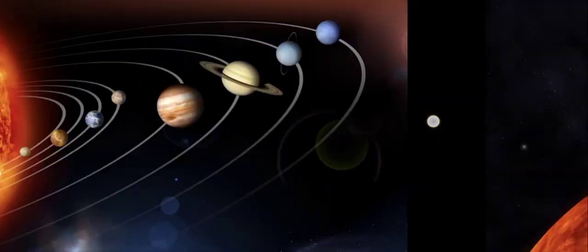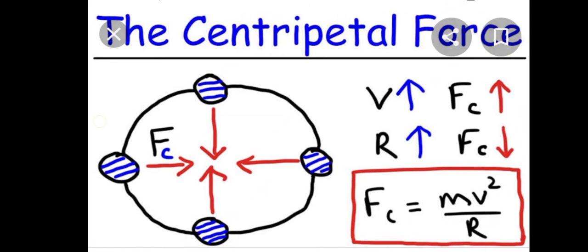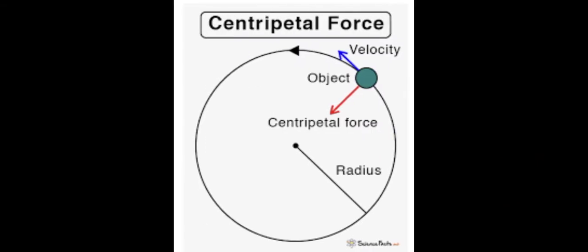I will share my screen. Oh yes, centripetal force. It has a formula. We say that a force acting on any object moving along its circular direction towards the center of the circle is called a centrifugal force.